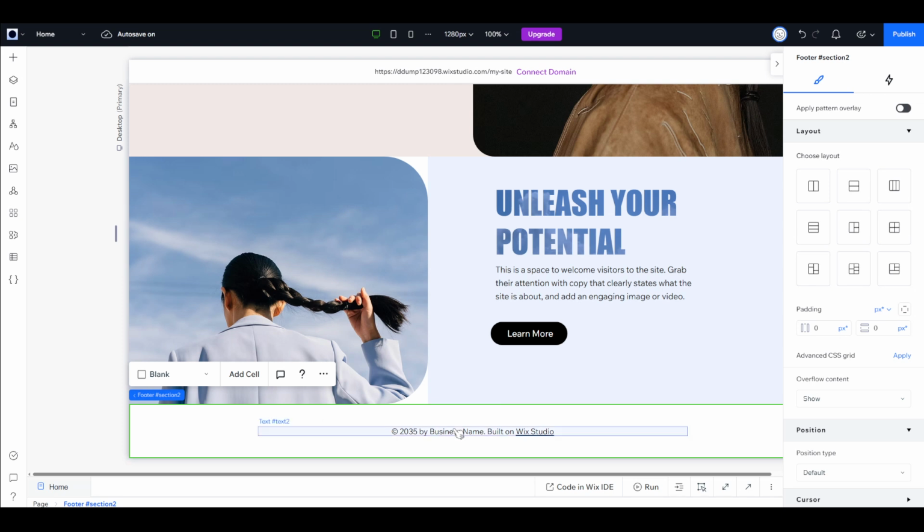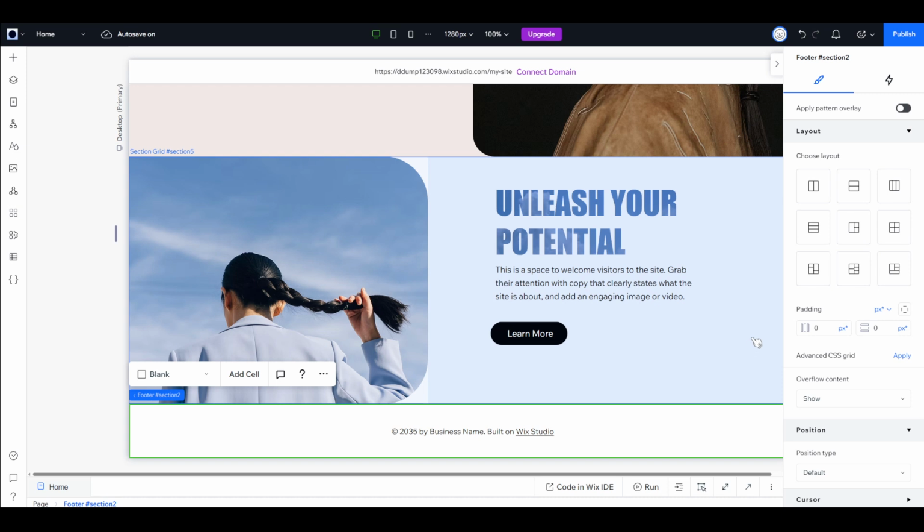Doing this will bring up the Inspector tab, which you can find on the right-hand side of your screen. The Inspector tab is your control center here. It's where you can make various adjustments to elements on your page, including position, size, and much more. Take a moment to familiarize yourself with this panel, as it can be quite helpful.